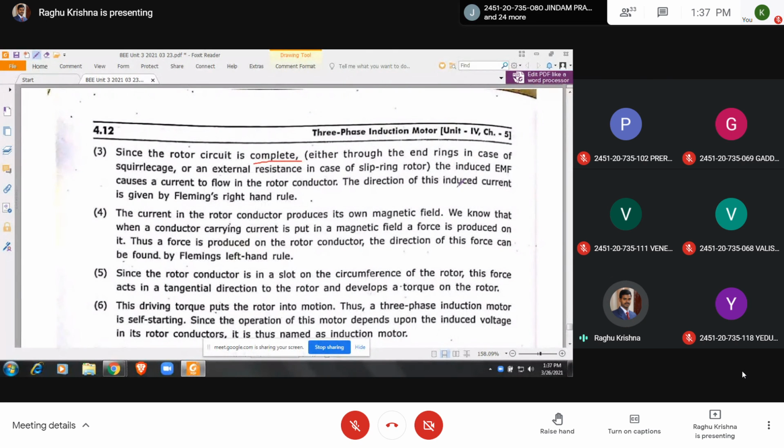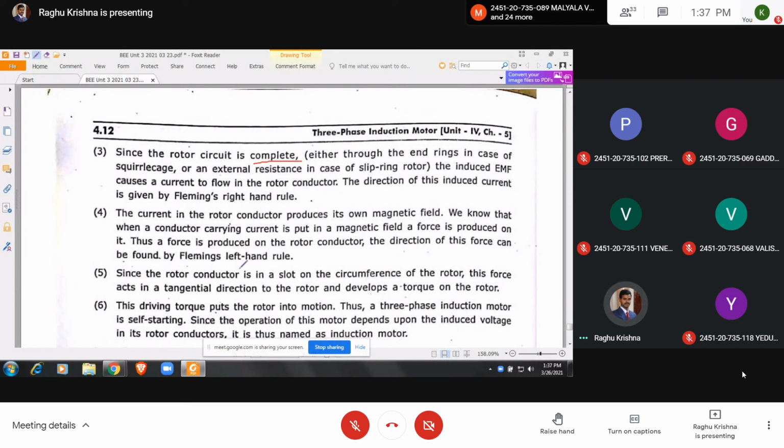The direction of this induced current is given by Fleming's right hand rule. Generator means direction of induced EMF is given by Fleming's right hand rule. So the current in the rotor conductor produces its own magnetic field. We know that when a current carrying conductor is put in a magnetic field, a force is produced on it. Thus, a force is produced on the rotor conductors. The direction of this force can be found by Fleming's left hand rule.